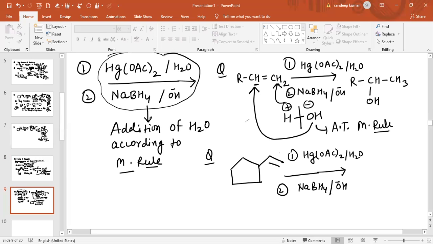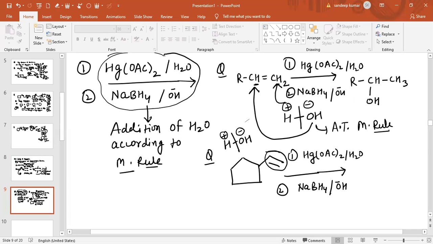So simply we will write the features. This is basically a double bond across. In this case we will do the addition of water. This is the positive part and this is the negative part.